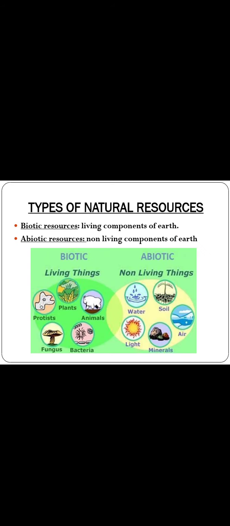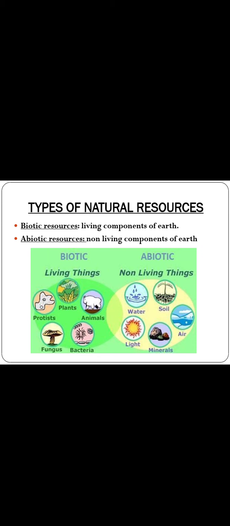On the basis of their origin, natural resources can be divided into two types. Based on where the origin has taken place, natural resources can be divided into biotic and abiotic.